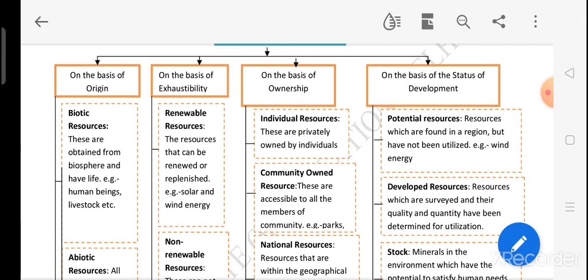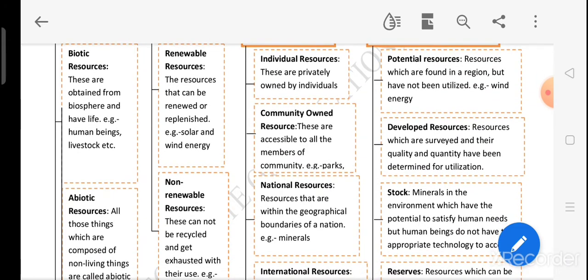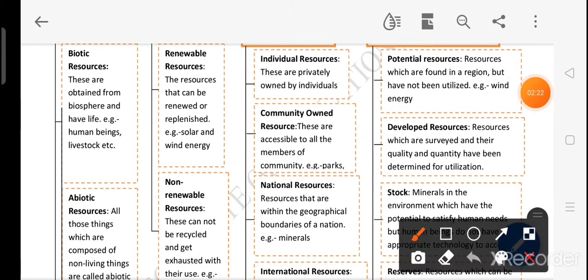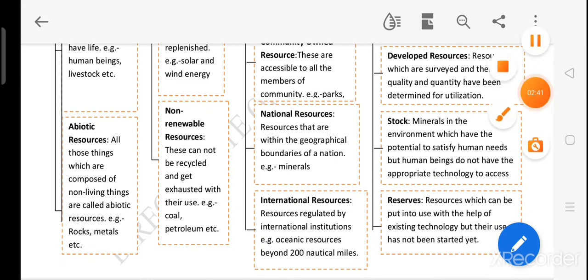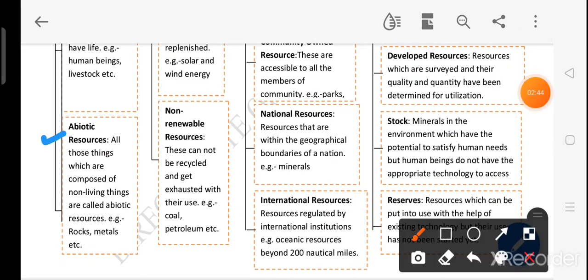On the basis of origin, resources can be classified as biotic and abiotic. What are the biotic resources? These are obtained from the biosphere and have life. For example, human beings, livestock. So these are obtained from the biosphere, so these can be called biotic resources. And abiotic resources are those resources which are composed of non-living things basically. For example, the rocks and the metals we use in our daily life are examples of abiotic resources.